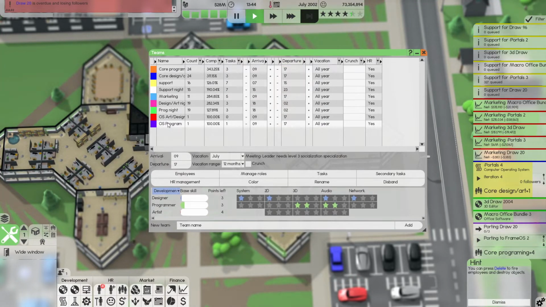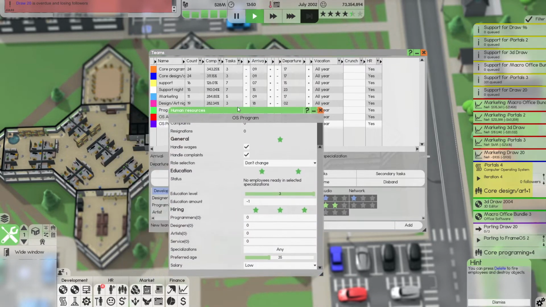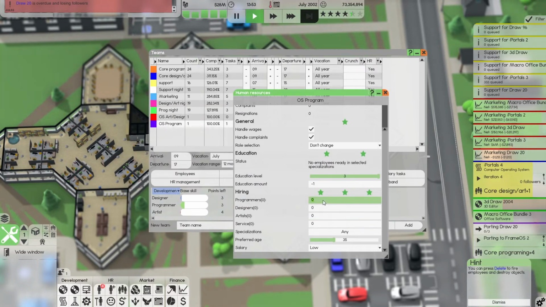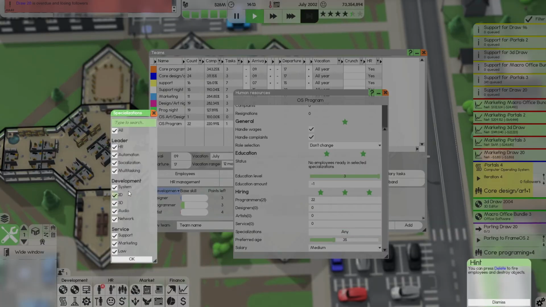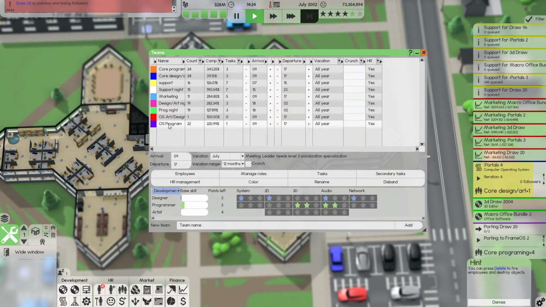What was I talking about, guys? Right, programmers. Let's get this guy doing its own hiring. So what I want in there is, we have a 24 team. So let's do 22 programmers, preferred age, salary medium, specialization any, and we'll see what they give us. There's a chance they won't give us exactly what we're looking for, and we'll have to go through and fix it. But there's also a chance that they will. Actually, I guess we could do specialization in, I don't care about this, and I don't care about this, I just care about those. There we go. That's the specialization they were looking for. So we're going to let them go off and do that.